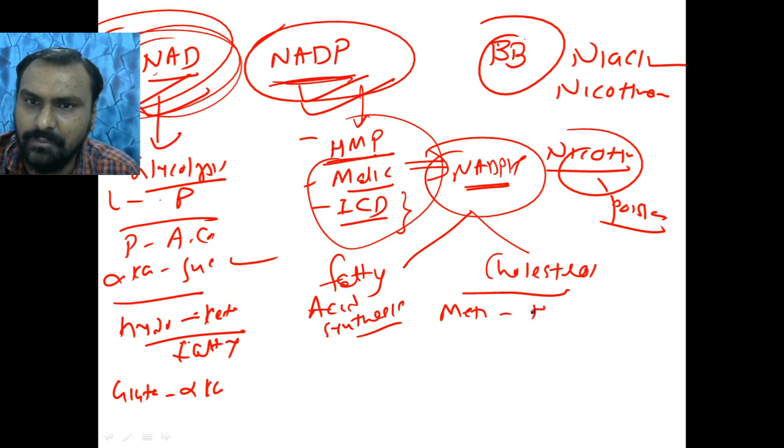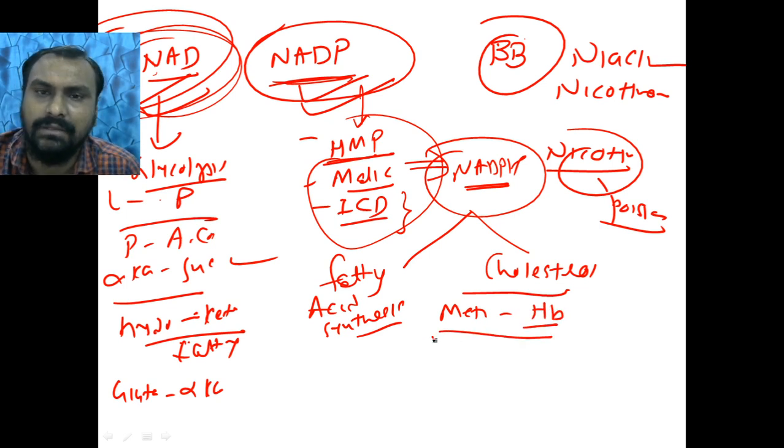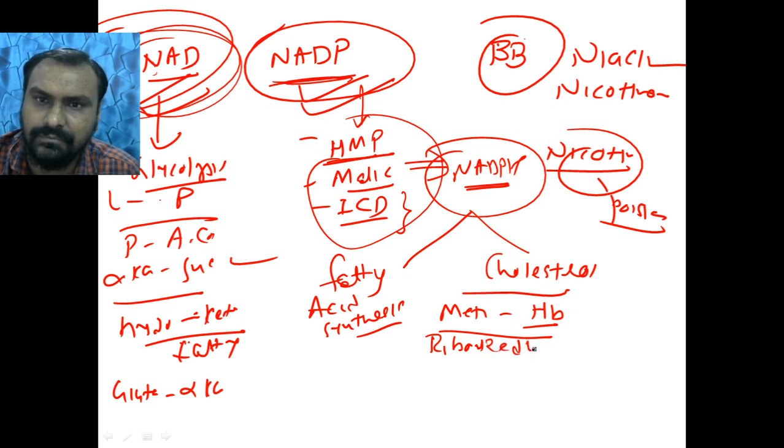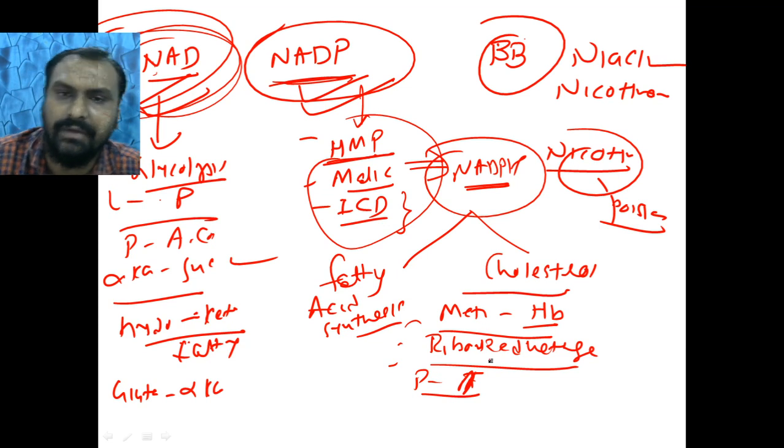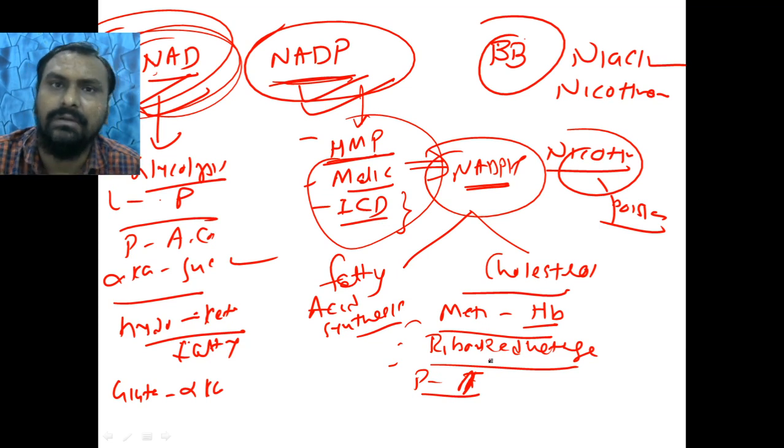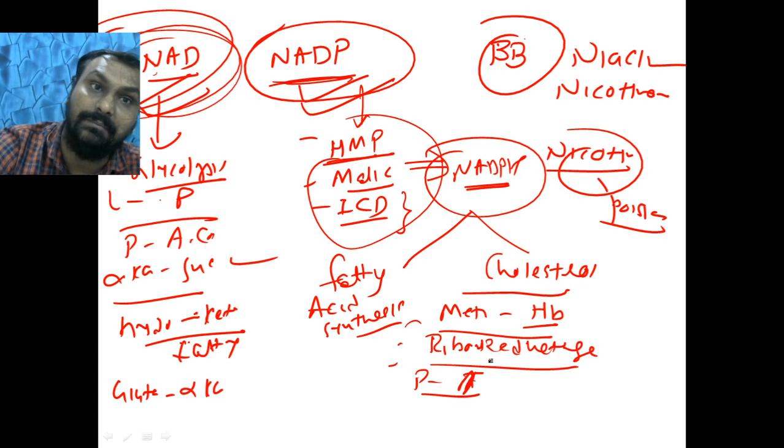Methemoglobin to hemoglobin, then the ribonucleotide reductase enzyme, phenylalanine to tyrosine, and the dihydrofolate reductase enzyme. All these enzymes require NADPH.